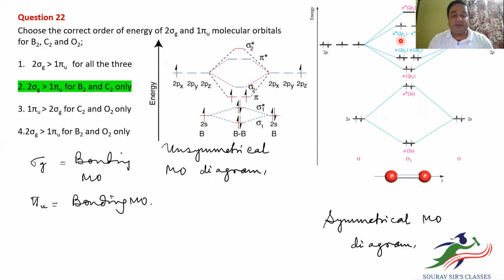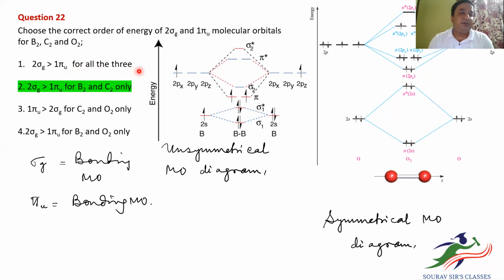Okay, but if you look at oxygen, then you see a symmetrical MO diagram in which the sigma is lying below and the pi is lying above. So what can we say from here, that sigma 2g is greater than 1 pi u for all three?